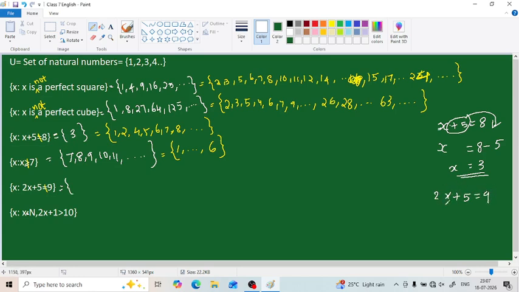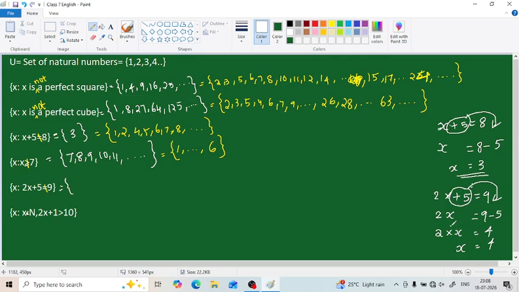Here first we will get the answer of 2x, then we have to find the answer of x. So first we have to make it in such a way that only 2x equals exists on this side, and everything else has to be moved to the other side. Here 9 is present. What is the other thing present here? It is plus 5. So we have to move it to the right hand side, then it becomes minus 5. So what is the meaning of 2x? 2x means 2 into x. So 2x equals 9 minus 5, which is 4. Then we will get x equals.